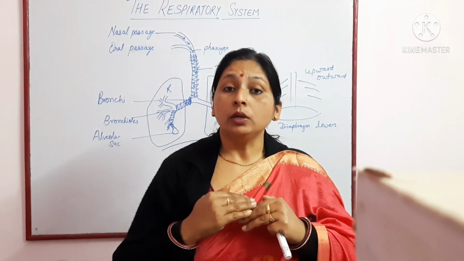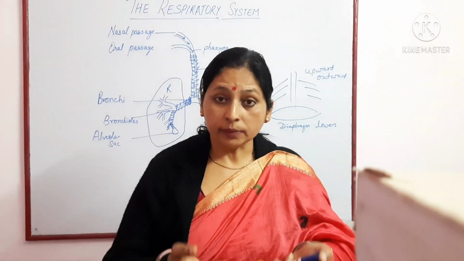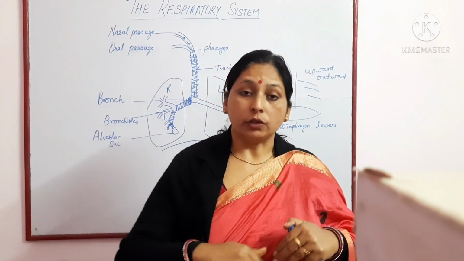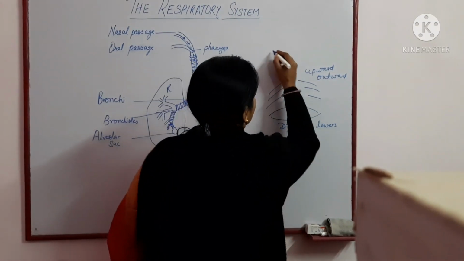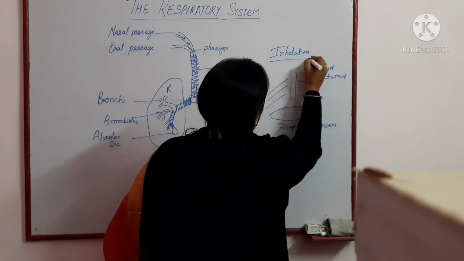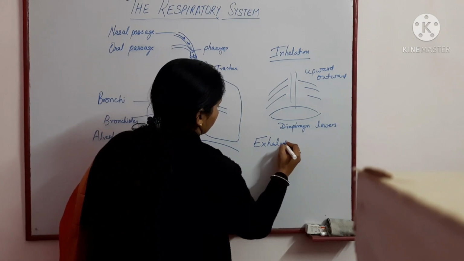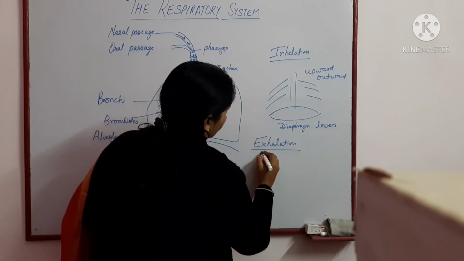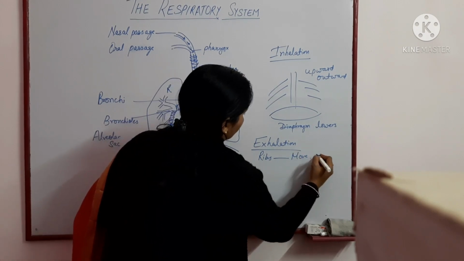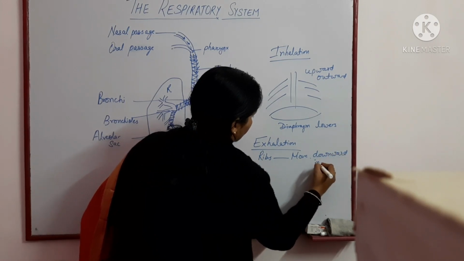After breathing in, the cavity gets filled up and the process of diffusion takes place. Then there is exhalation. In the process of exhalation, the ribs move downward and inward. This is during inhalation, but during exhalation the ribs move downward and inwards.